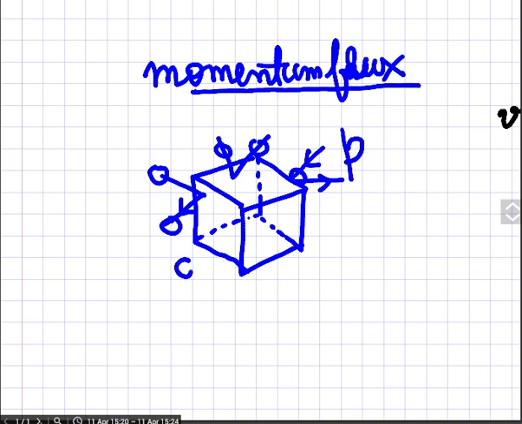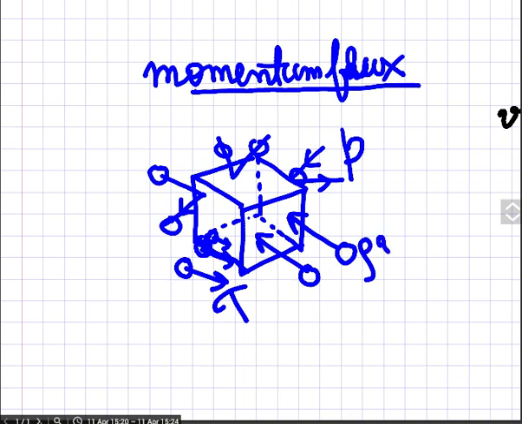Another is that some molecules will have this velocity, and molecules inside will have small velocity, so there is a velocity difference. Suppose this molecule passes very close to this molecule, then it will impart certain momentum to the molecule that is inside. It is because of the stress, and this is represented by tau, and Newton's law of viscosity comes into the picture because of this stress. The third kind is when a molecule physically enters into the system, and this is called bulk, represented by this kind of formula.